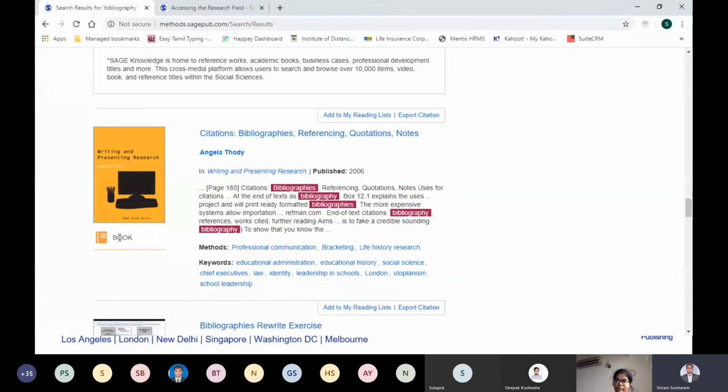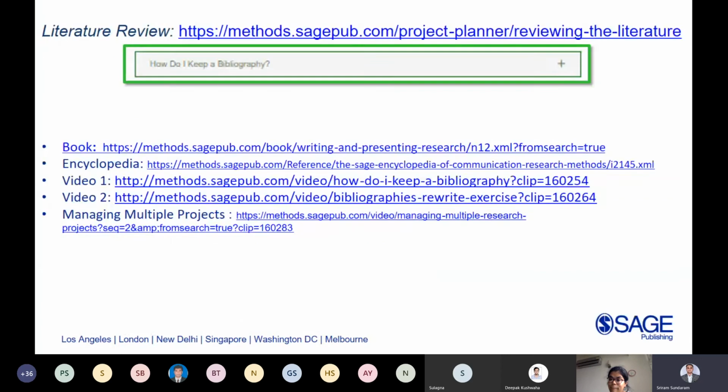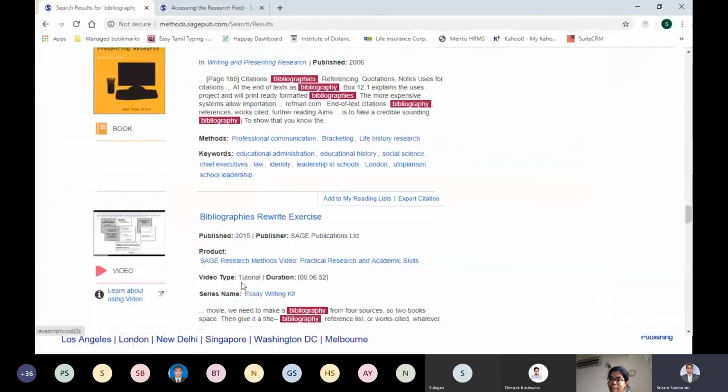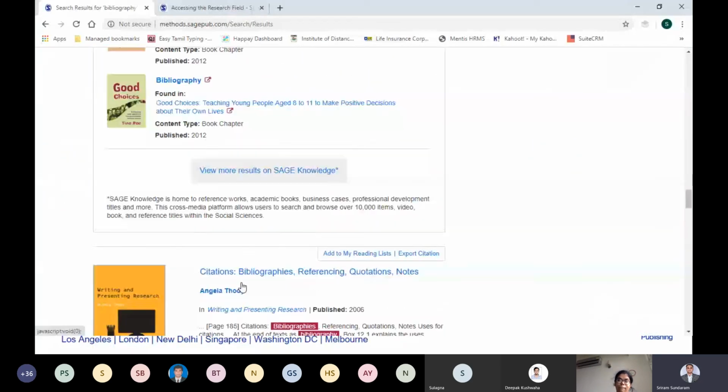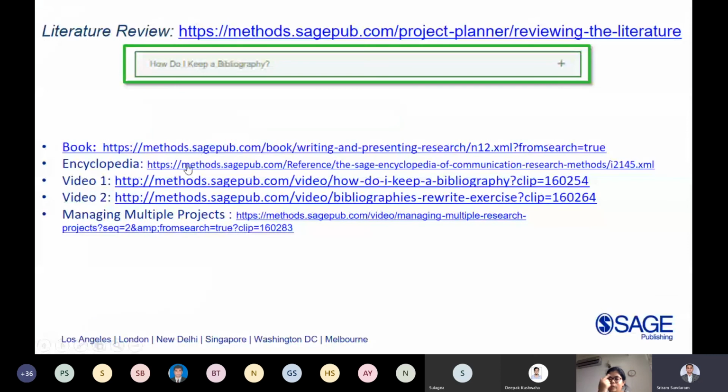And this is actually a book type, and Writing and Presenting Research is the topic. Now I would want to read this book in depth. Similarly, when you go through this page, you may find a lot of other content in it. So this is a book that I've identified. This is an encyclopedia I have identified. These are 2 videos which talk about keeping a bibliography, writing a bibliography.